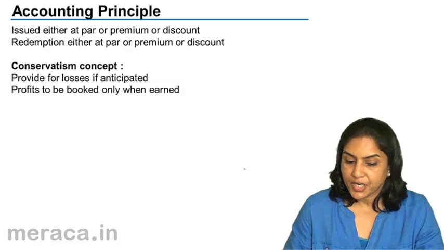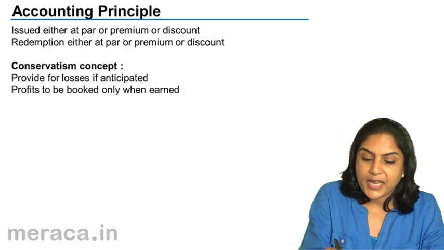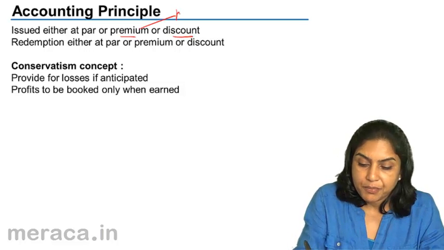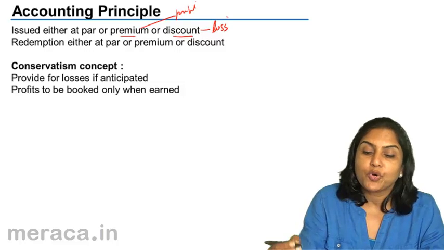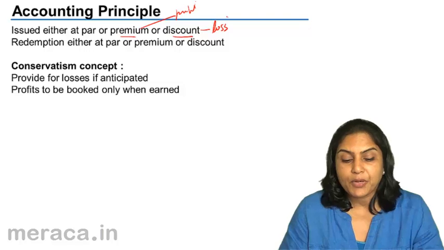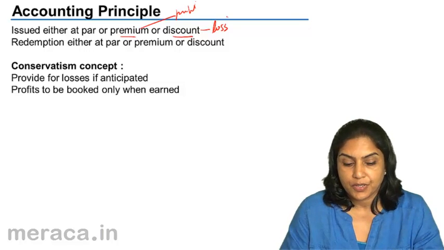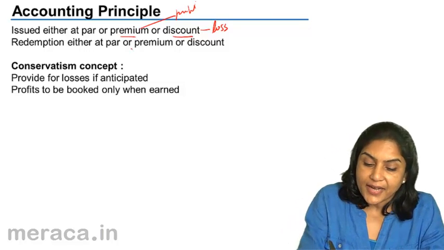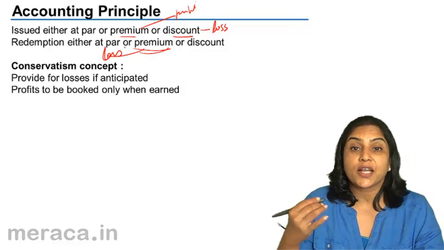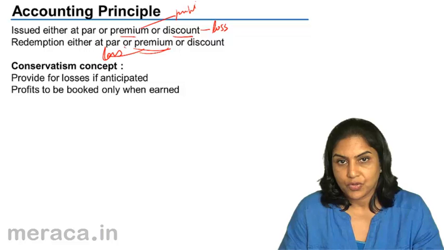When debentures are issued at a premium or a discount, the profit, premium being the profit, the discount being the loss, is both immediately accounted for. But when there is a redemption at a premium, this is a loss which the company knows in advance.